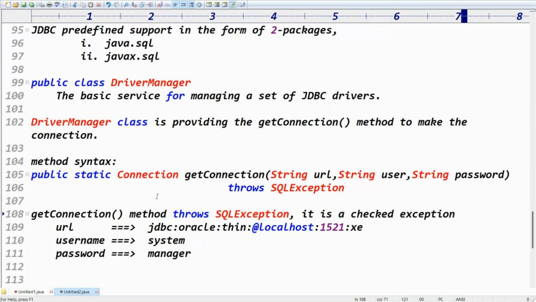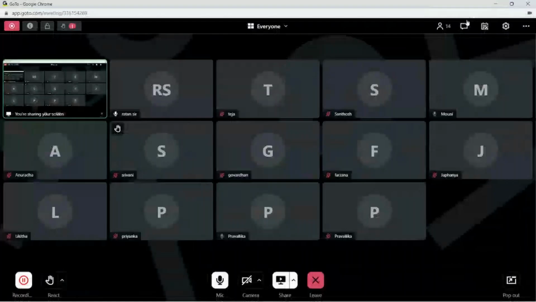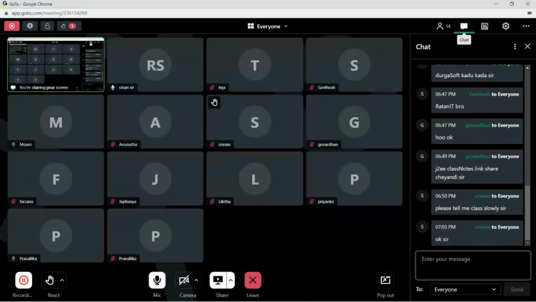Srivani, okay na? You need to slow down the class again. Please respond. Srivani. Okay, sir. You have to give the party because we slow down the class.